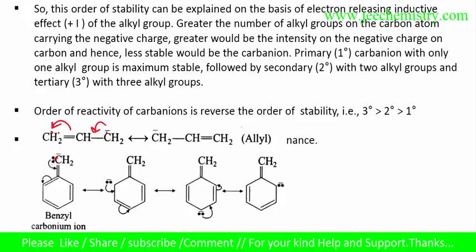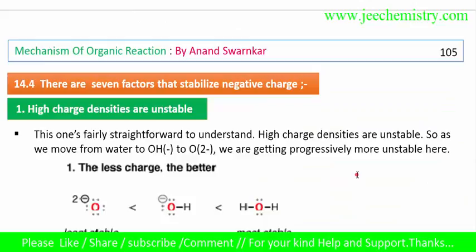In this way, 7 carbon atoms are involved in the conjugation, and the negative charge is shared by 4 carbon atoms, so it is dispersed by the conjugation. As the negative charge does not remain in a single position, the dispersion increases and the stability of the negative charge increases. In this way we can give the information about stability. There are 7 factors which stabilize the negative charge.